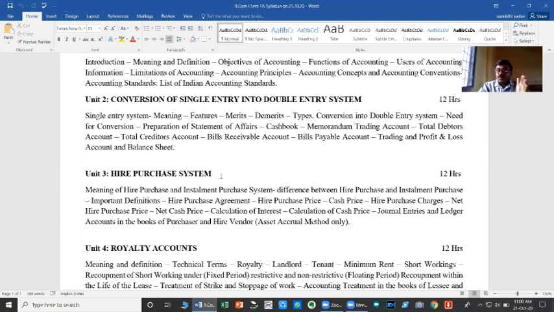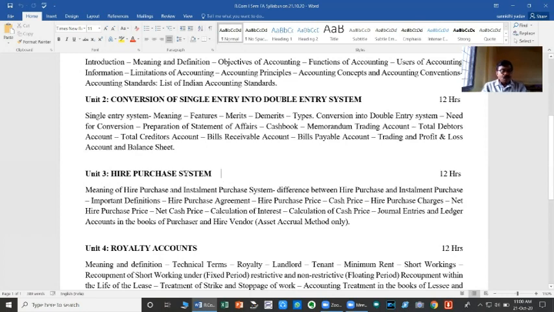The part of the amount payable at a regular interval is called an installment. So both in the hire purchase system and the installment purchase system, the purchase price is payable by the credit purchaser in installments. That method of accounting is called the hire purchase system or installment purchase system.